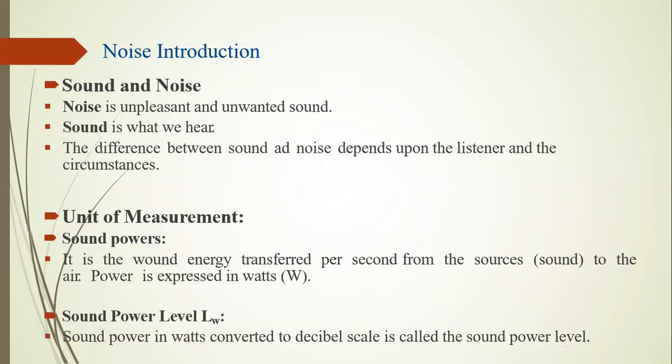But first, we have to show the basic introduction of noise pollution. What is noise pollution? Noise pollution means that unnecessary sound is created in our atmosphere. That's called noise pollution. There are various types of sound available in the atmosphere.